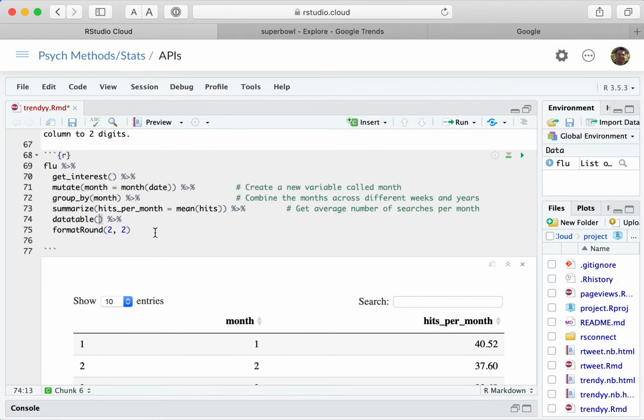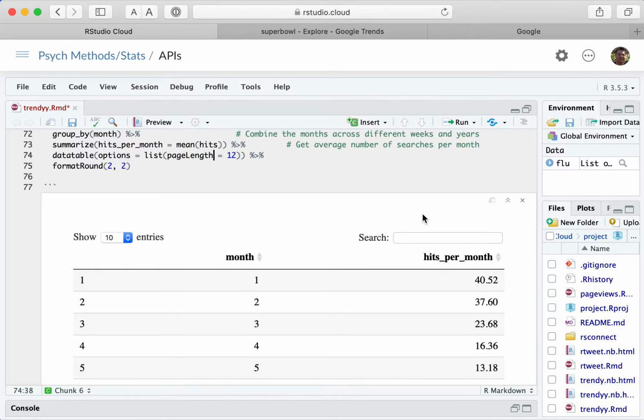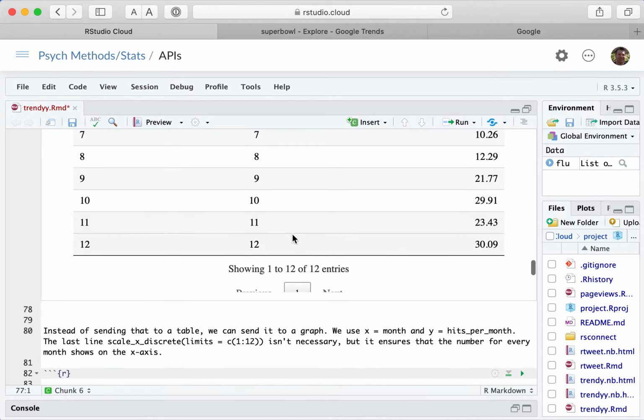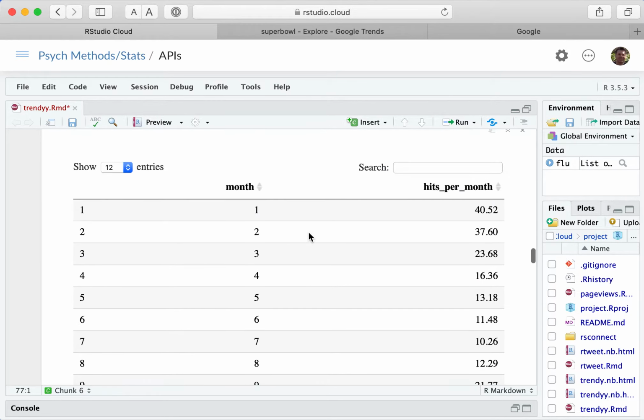So if I set that, let me undo that, set that page length to 12, it's kind of nice because it'll put them all, and then run it again. It'll put all 12 on one. It causes a little bit of a graphic glitch here, but anyway, I think it looks a little better.